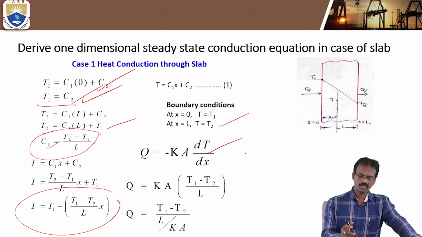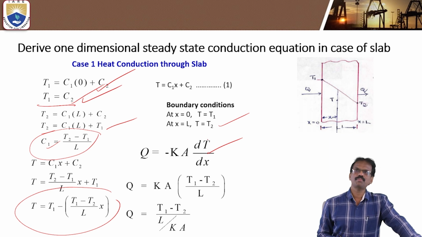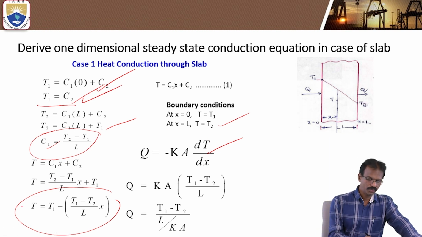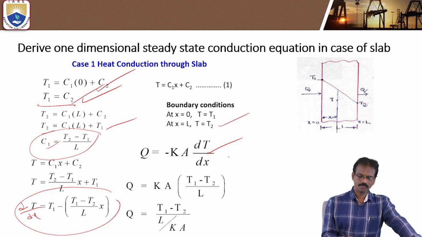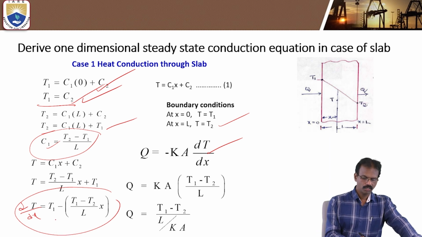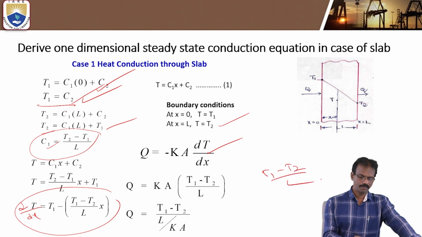So here dT by dx means derivative of temperature with respect to x. If you differentiate this with respect to x, then we will get the value, that is minus (T1 minus T2) by L.